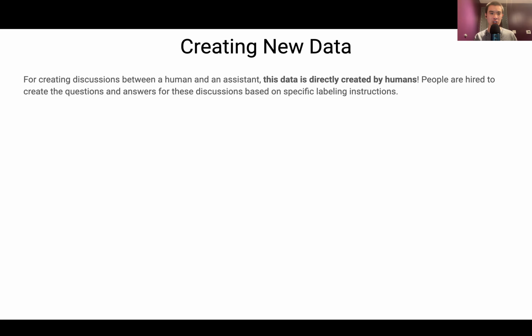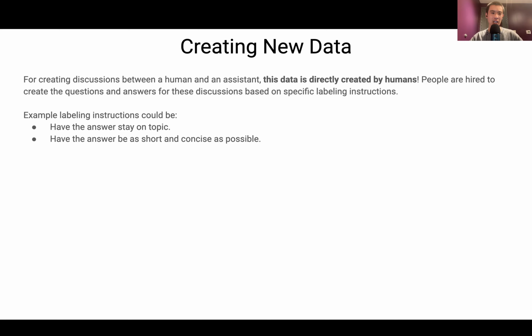For creating discussions between a human and an assistant, this data is directly created by humans. People are hired to create the questions and answers for these discussions based on specific labeling instructions. What would these labeling instructions look like? They could be something sensible, right? Like have the answer stay on topic, don't ramble, have the answer be as short and concise as possible. And a really obvious one is do not have the answer encourage doing something illegal or against the law.